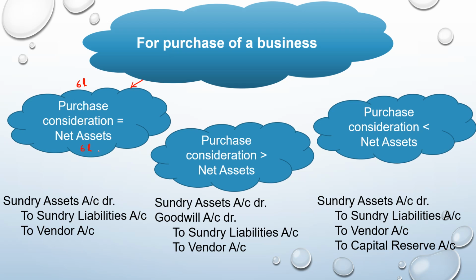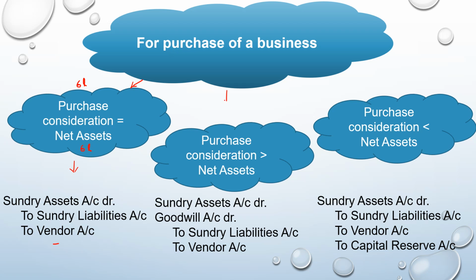Under such circumstance, the journal entry that would be passed is as follows. You would debit all the individual assets individually at the agreed value. You would credit the liabilities taken over at the agreed value, and you would credit the vendor with the purchase consideration which is payable to that particular company or business which is being purchased. This would be the simple journal entry that is to be passed.